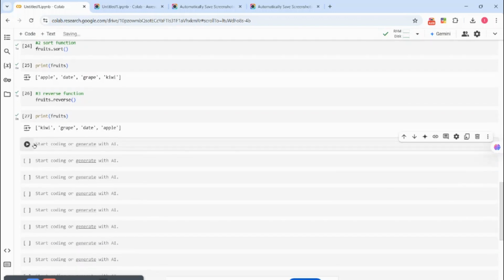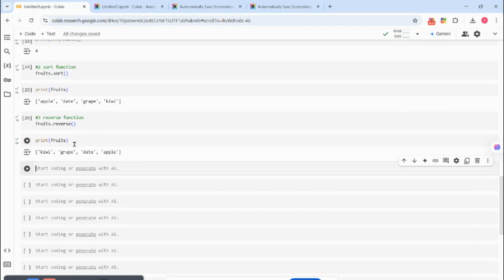So now this is arranged in descending order. If you print out our fruit, it will now come up in descending order, because these are just a permanent way of sorting a list.